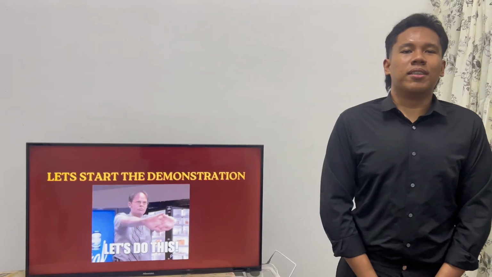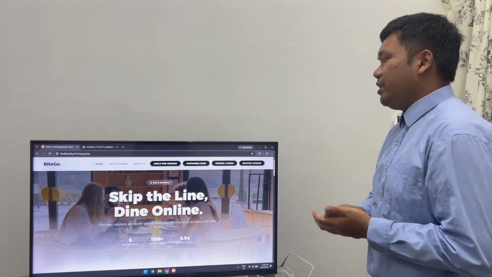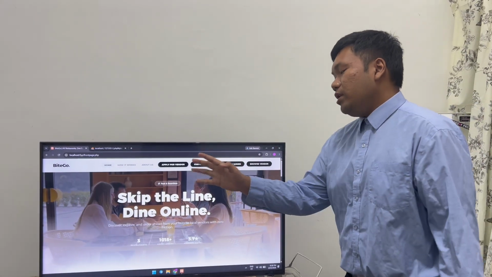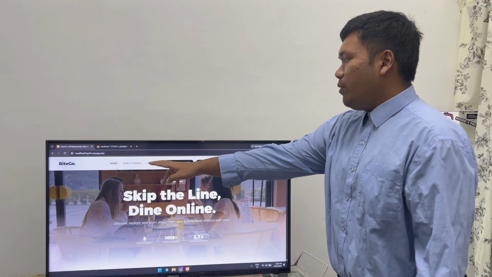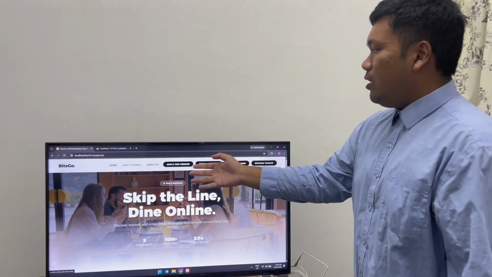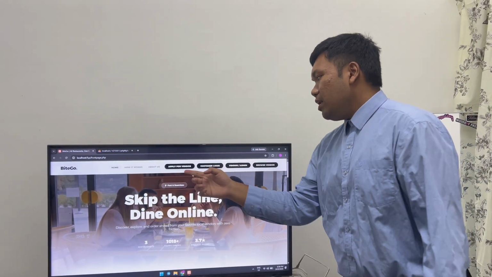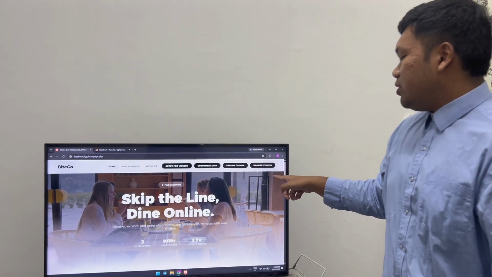Let's start the demonstration. Let's continue from Adib presentation. So now this is our front page of our system. So let's take a look. So we have home and we have how it works, which is explain our system, and about, this information about the system and the admins. We have apply for vendor, customer login, vendor and admin, and browse vendor.